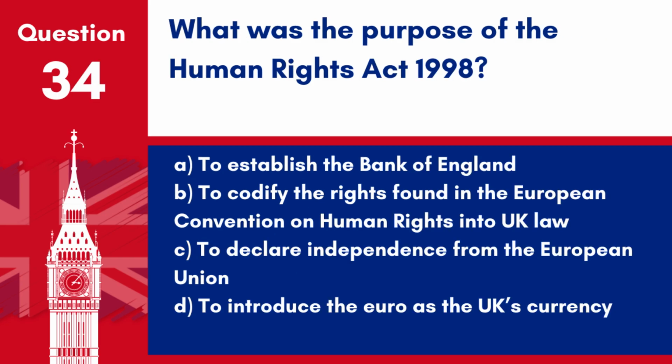Question 34. What was the purpose of the Human Rights Act 1998? A. To establish the Bank of England. B. To codify the rights found in the European Convention on Human Rights into UK law. C. To declare independence from the European Union. D. To introduce the euro as the UK's currency.